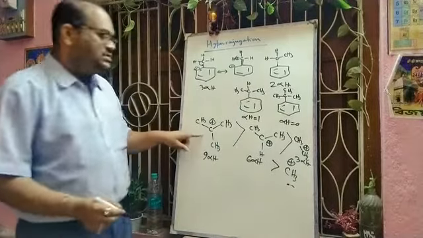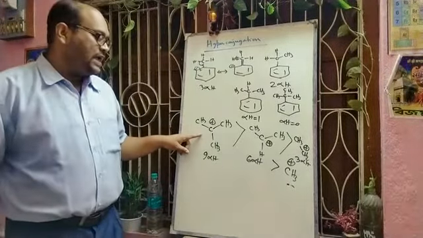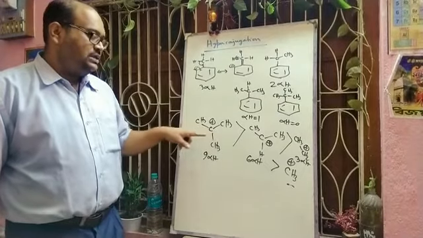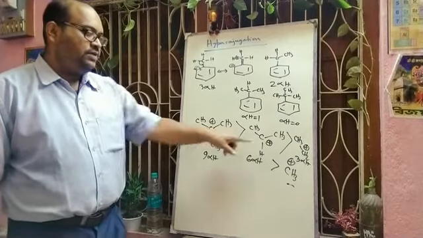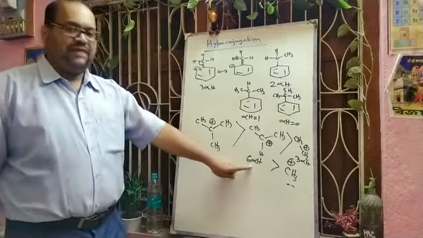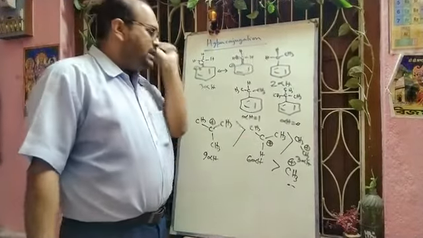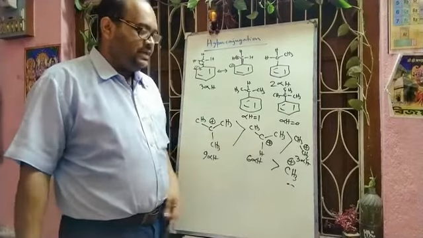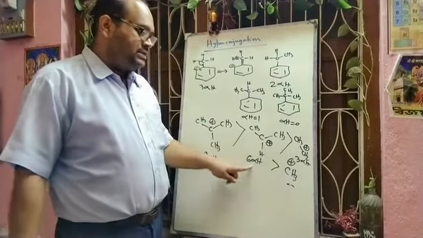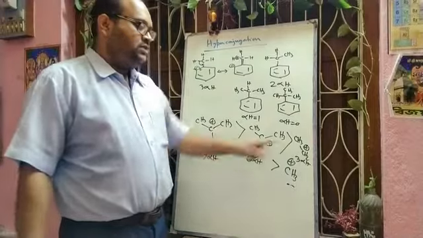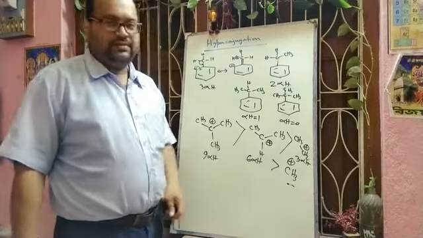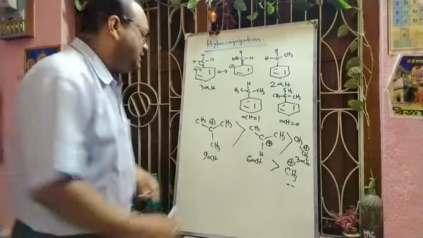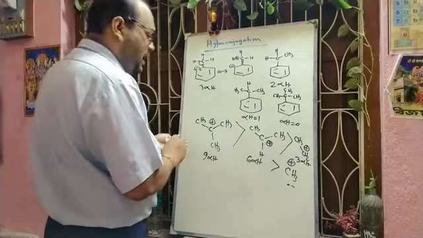So as there are more hyperconjugated structures, the tertiary carbocation, the 3 degree carbocation, will be more stable compared to the 2 degree. And here 6 alpha hydrogens are there, so definitely the secondary carbocation will be more stable compared to the primary. This is the primary. Here the number of alpha hydrogens is 6, and here 3 alpha hydrogens are there, so it will be more stable than this methyl carbocation. Hope you can understand. So in this way we can define the stability, as well as in the case of radicals there will also be hyperconjugation.